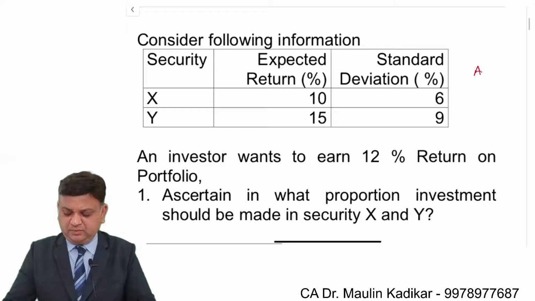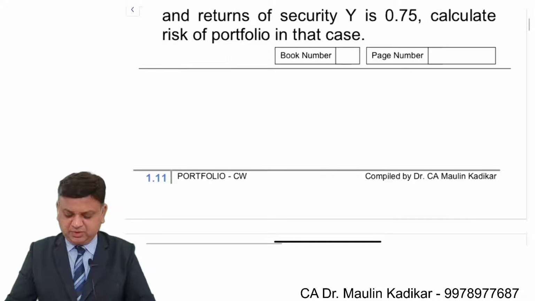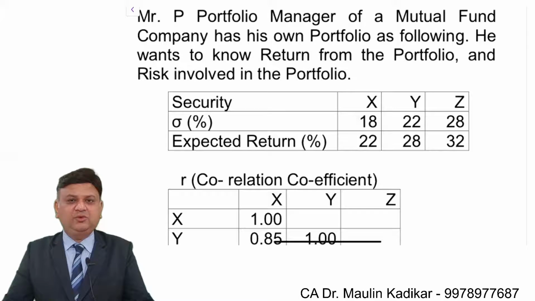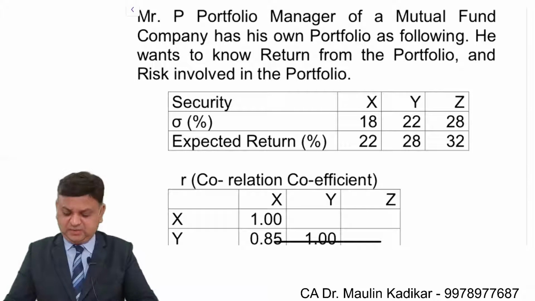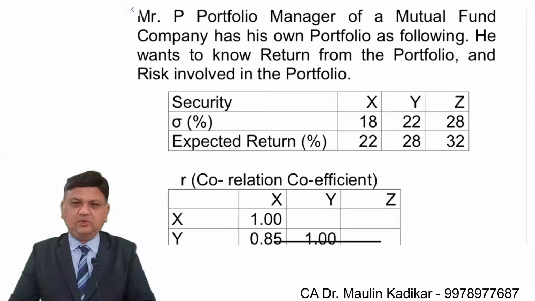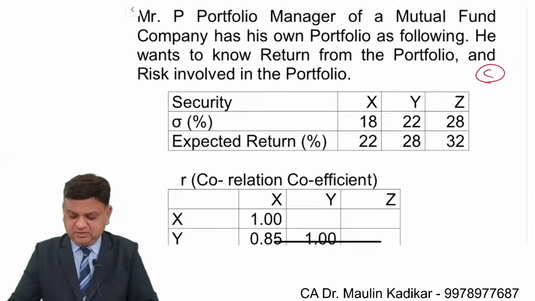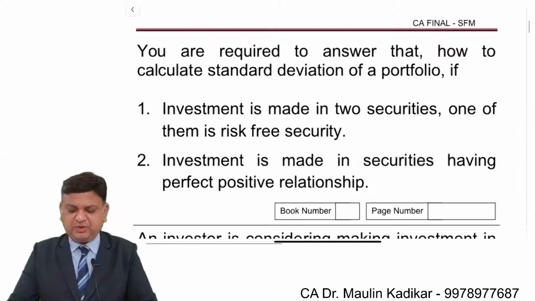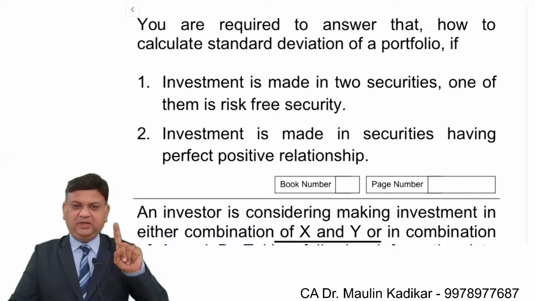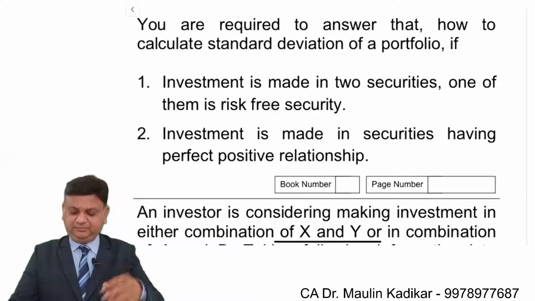You form a portfolio, and for that, say you compute the standard deviation. You are provided with specific information that says how you are going to form the portfolio so that you get a specific return. This is a question wherein more than two securities are there, three securities. Not so important. You just have to be careful for forming the portfolio formula, because for return it is a simple weighted average, and for variance you have to consider xy, xz, and yz.